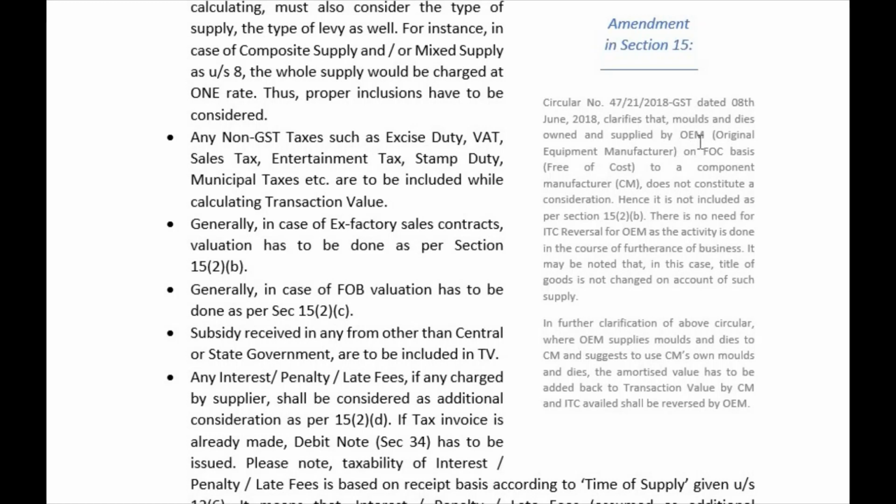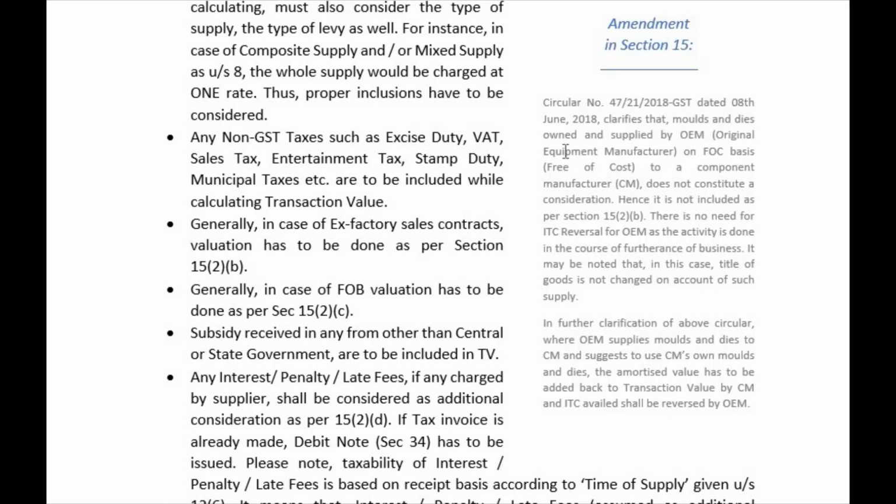They need tires, and tires they do not manufacture. Tires are manufactured by some other company like MRF, like Eurogrip, like Apollo, or whatever. The tire manufacturers are the CM, that is component manufacturer, and OEMs are the car manufacturers. This is how you understand.